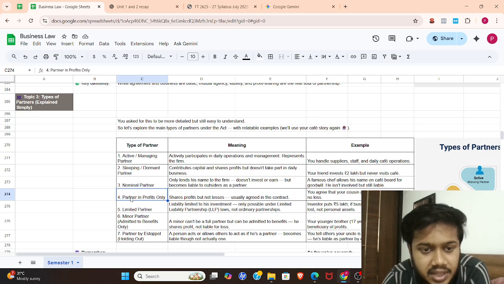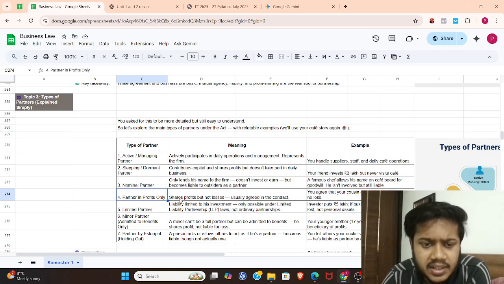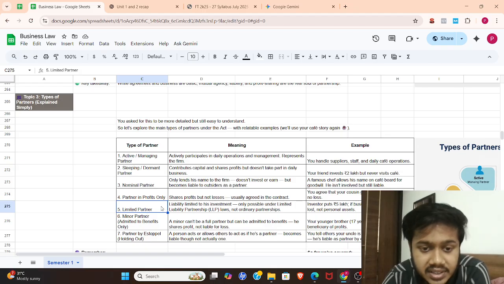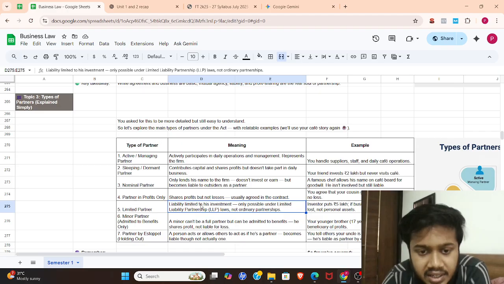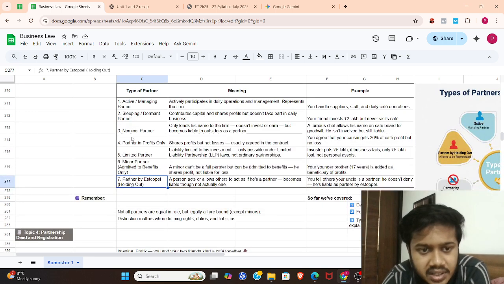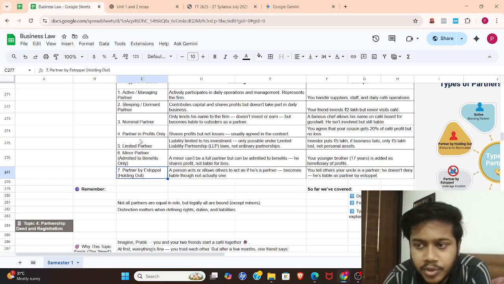Now moving to the next type of partner. The next is partners in profit only. As the name suggests by itself, these partners are not liable to share any losses. They only share their profits. Limited partners: their liability is limited to their investment. Only possible under LLP. Then the minor partner. So basically, just remember these three to four types that are very essential and important for you.